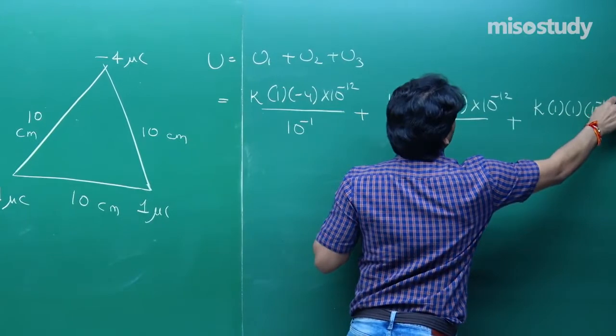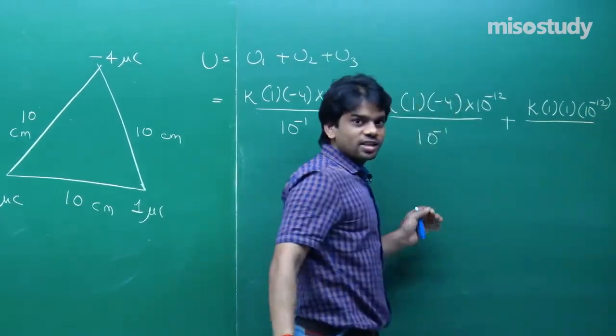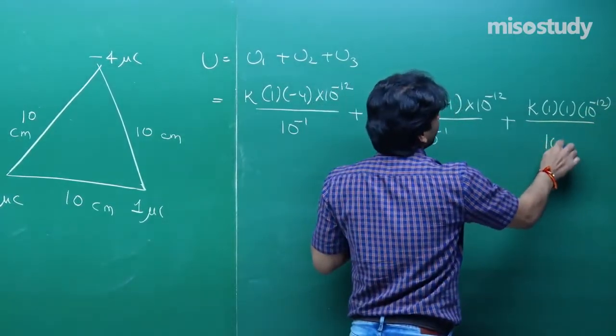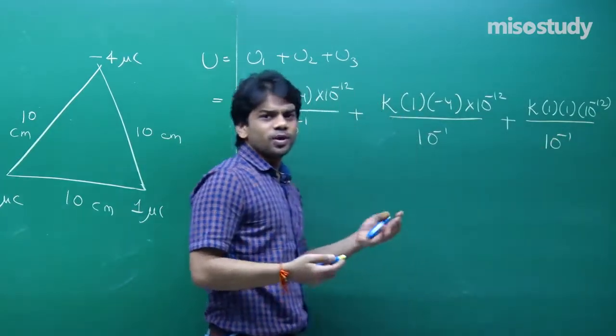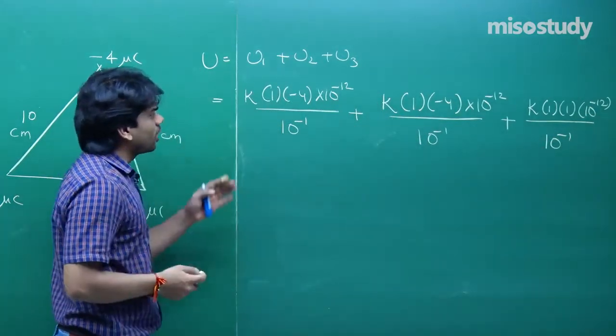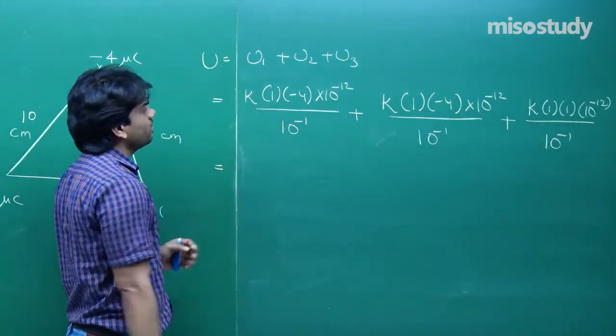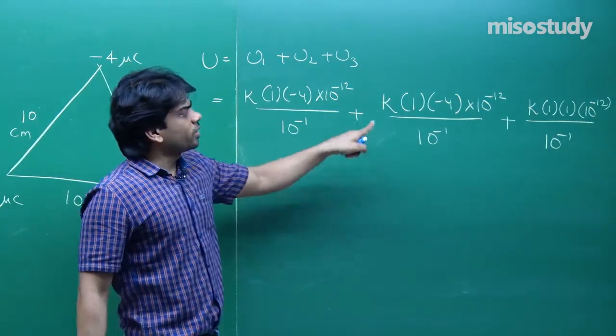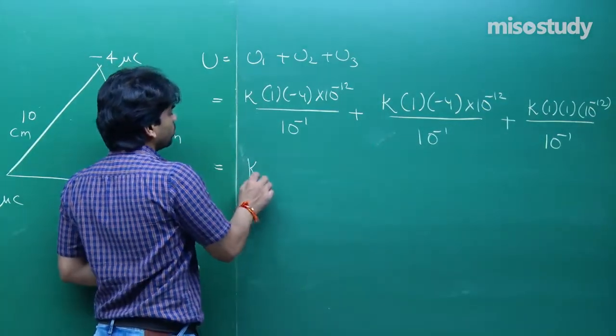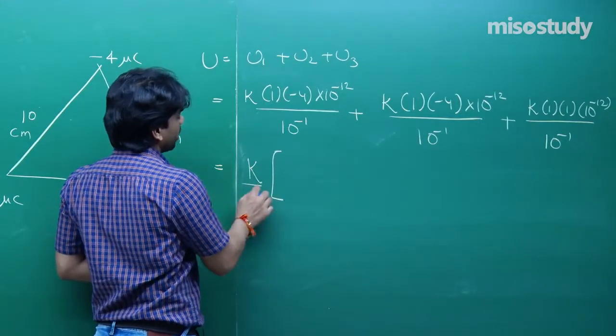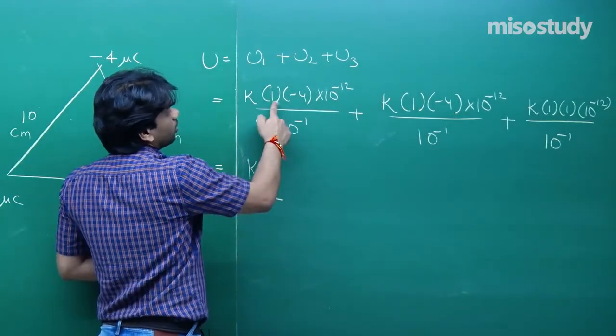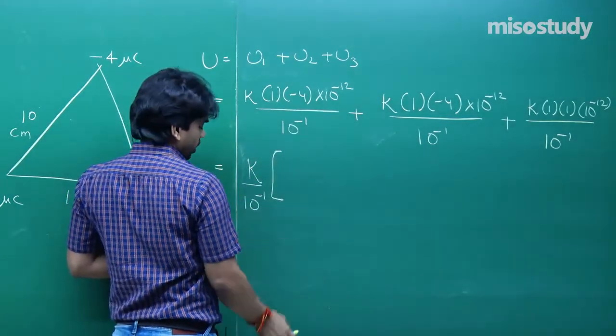I hope that it's visible up till this end. Hope that it's clear to you all. Divided by again 10 to the power minus 1. Simply add them. 9 into 10 to the power 9 in each term. You can keep K outside, and 10 to the power minus 1 also, and 10 to the power minus 12 also you can keep outside.